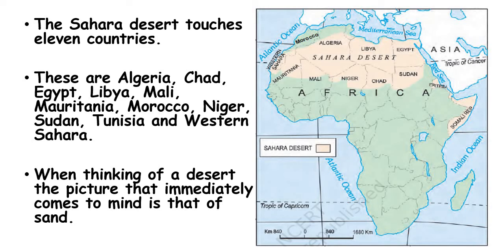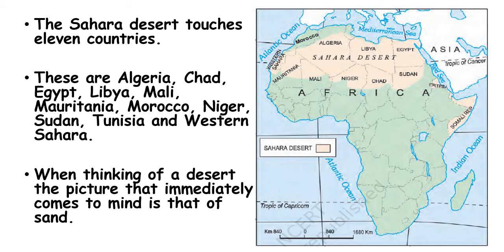The Sahara Desert touches 11 countries. Which are those 11 countries? Algeria, Chad, Egypt, Libya, Mali, Mauritania, Morocco, Niger, Sudan, Tunisia and Western Sahara. These are the countries here. It is very clear from the figure. These are all the countries in which the desert exists.